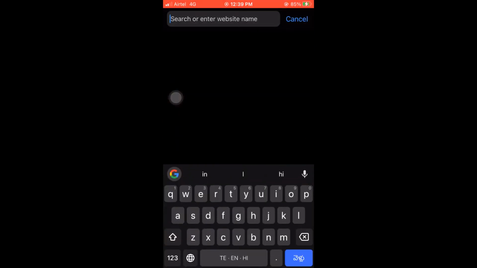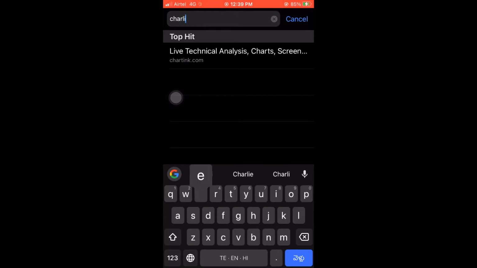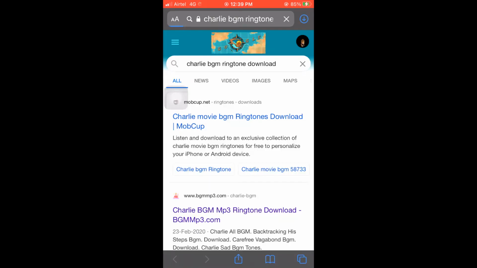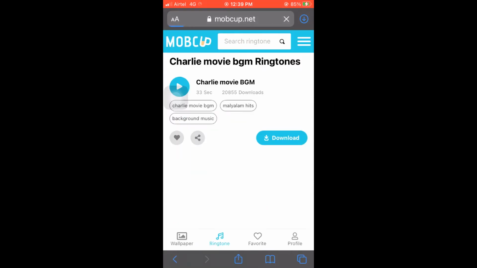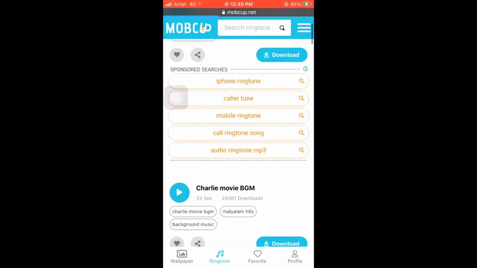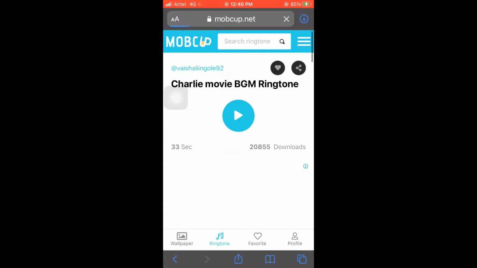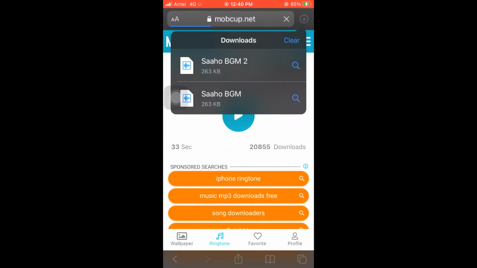Click the music or song you want to be downloaded. Click on mobcap.net to download the file. On the right top corner, you may witness a download symbol to check whether the file is downloaded or not. Please download the M4R format song.